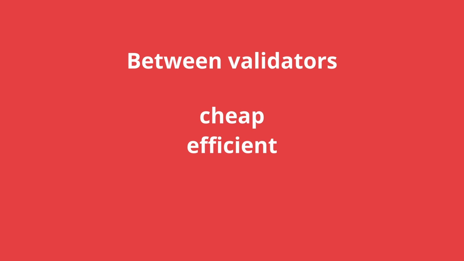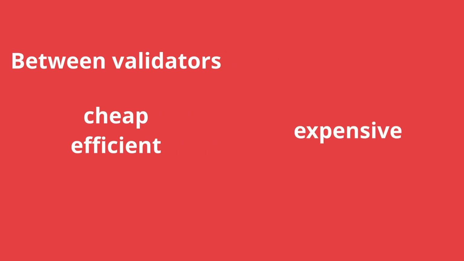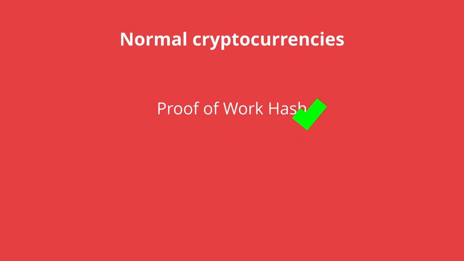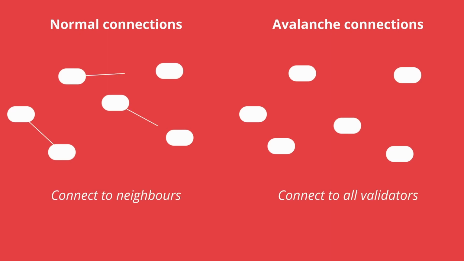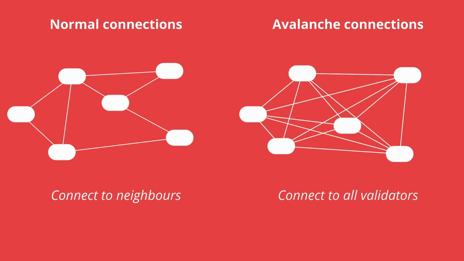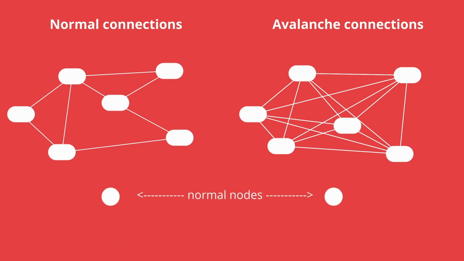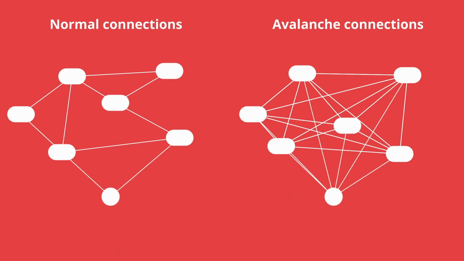Thirdly, whilst the consensus method is cheap and efficient between validators, it is more expensive for normal nodes to validate. Normally, a node just needs to check a block hash or some signatures to confirm which block there is consensus on. But with Avalanche, they need to do the subsampling rounds on the validators themselves. In order to do the subsampling rounds, Avalanche validators need a direct connection with all other validators in the network. If a normal node also wants to be able to validate consensus, then it also needs a direct connection with all the other validators in the network.